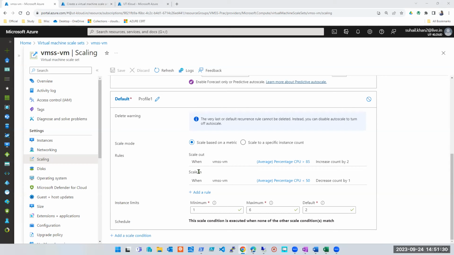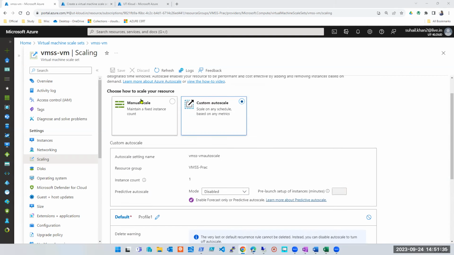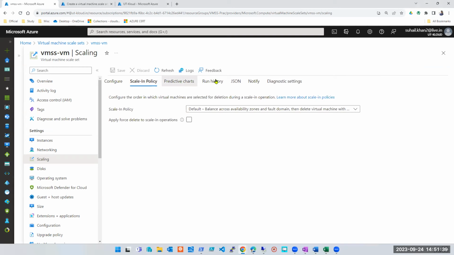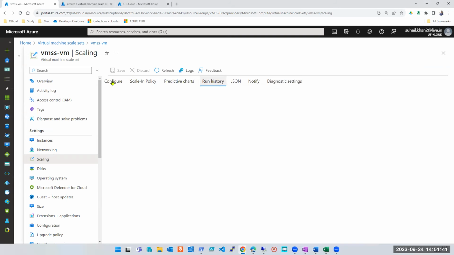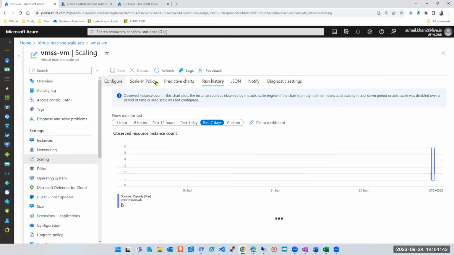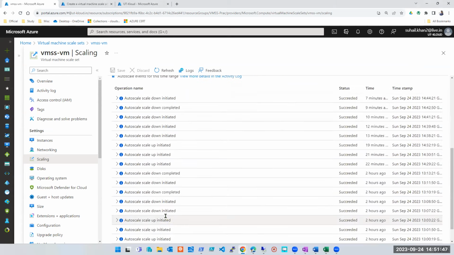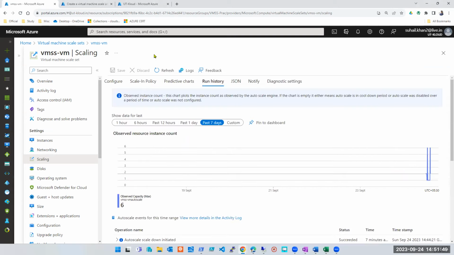What it is saying is that it is metrics based: if the CPU utilization goes up this much, then a new machine should be there. The scaling policy, whatever it is, is metrics based. By the way, in run history you can see how many machines were created, how many machines were brought down, etc. You can check everything here.